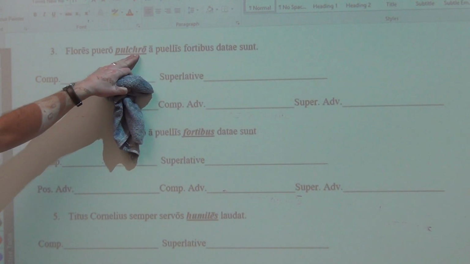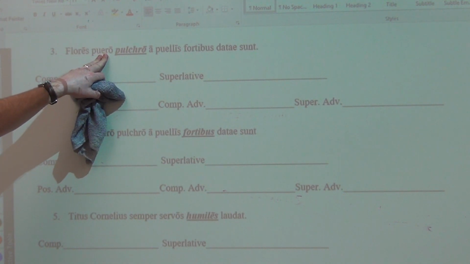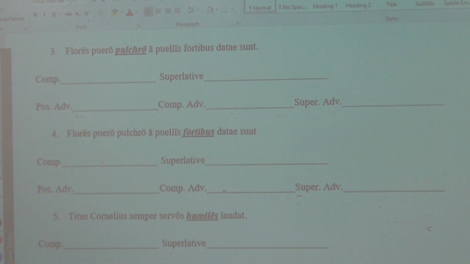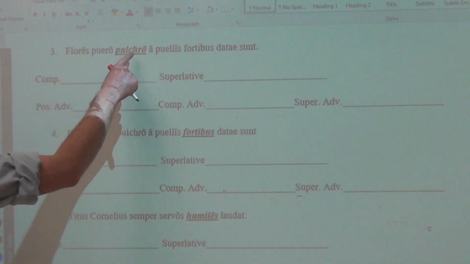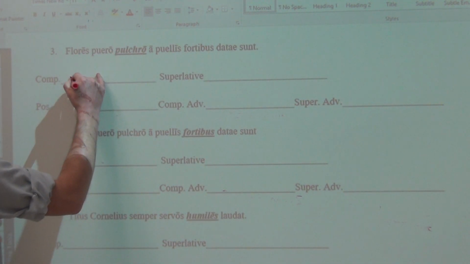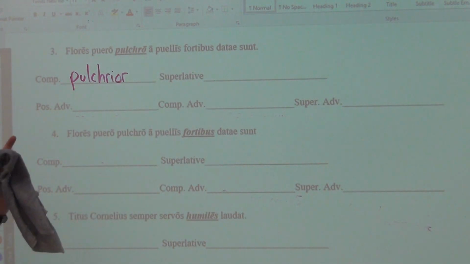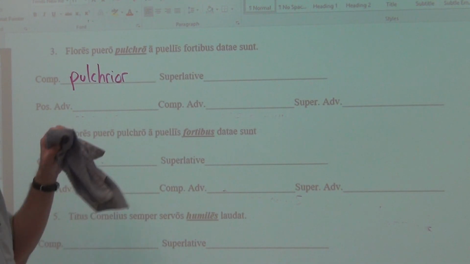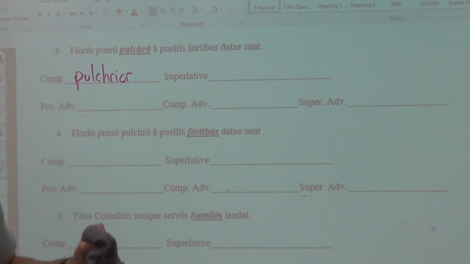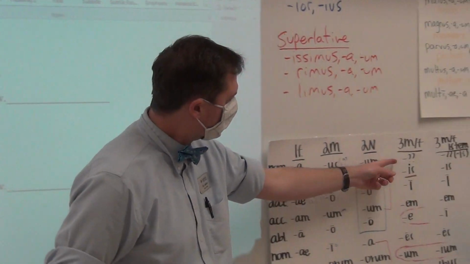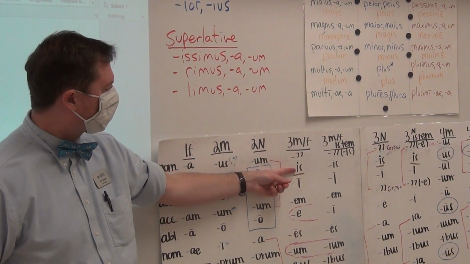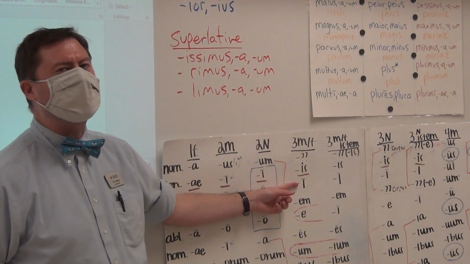Pulchro here, modifying puero, which is the dative indirect object, the receiver of those flowers, is dative singular masculine. So here it would be pulchrior, and remember all comparatives are third declension. So we go over here and it would be pulchrior, pulchrioris, pulchriori.